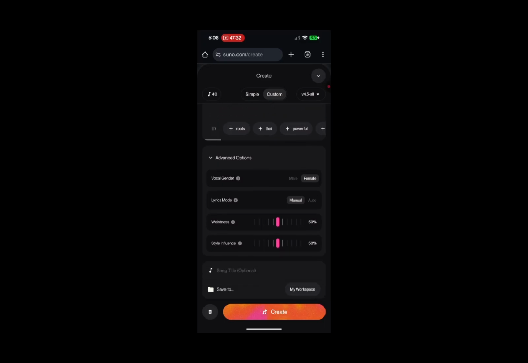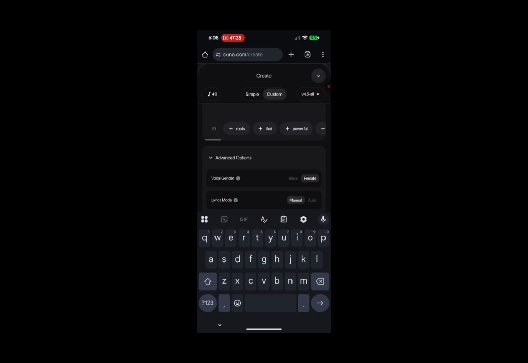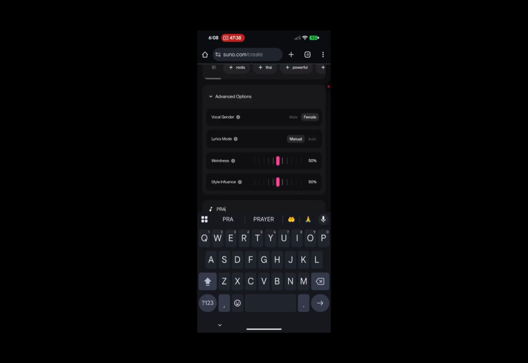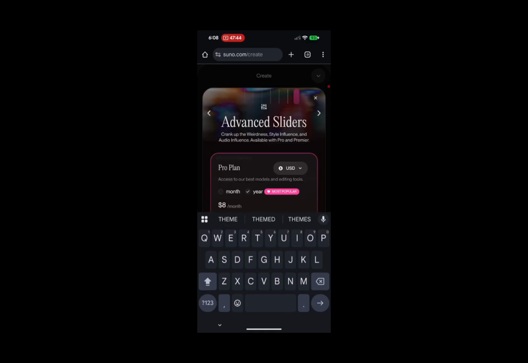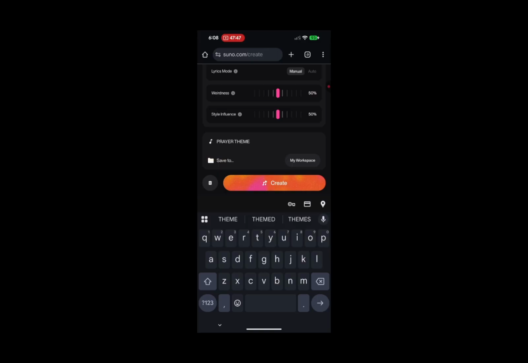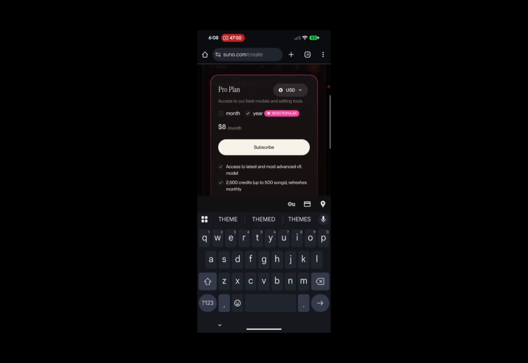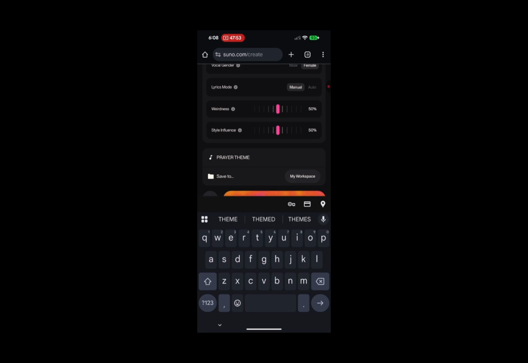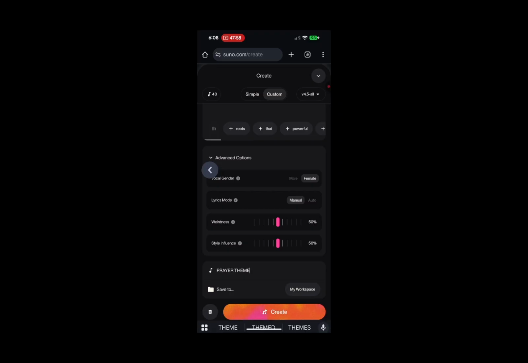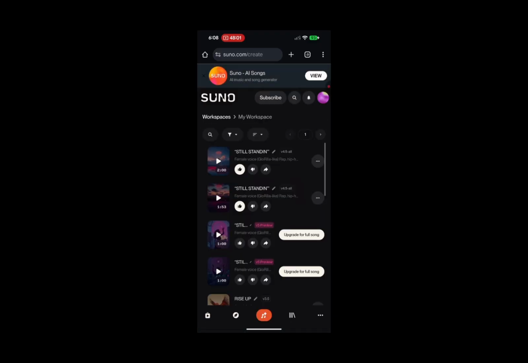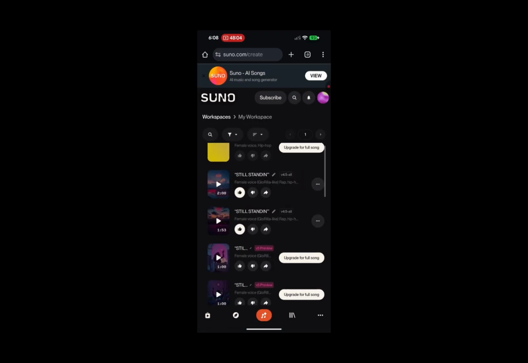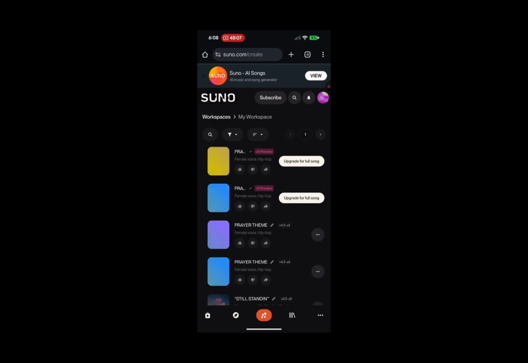And then for the song title, give it Prayer Theme. I think that's all we need there. Once that is done, it's going to save to your workspace, and then you can hit on create. Yes, it has started. All right, so let's wait for Suno to generate the song.